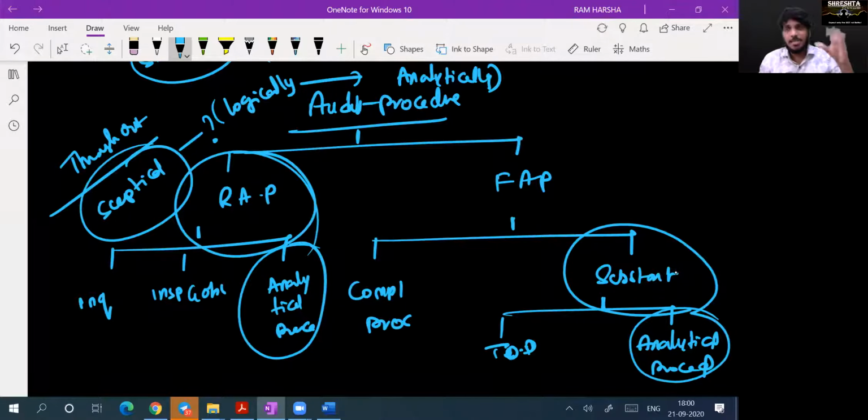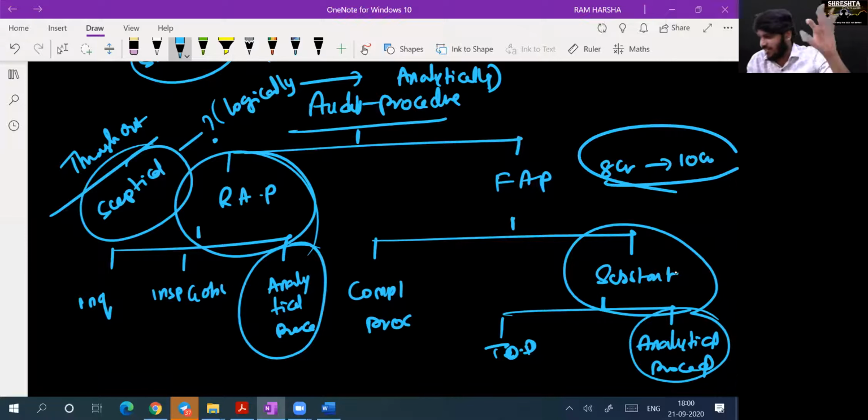Suppose the manager says, sir, we have achieved 10 crore sales. Last year you asked, well, how much were the last year sales? Sir, last year only 2 crore. There is so much of an increase, 2 crores to 10 crores. You will immediately notice it, yes or no? Suppose last year is 8 crores and this year is 10 crores. It's a reasonable deviation, correct? Last year is 2 crores, current year is 10 crores. Is it reasonable or unreasonable? Unreasonable, sir.